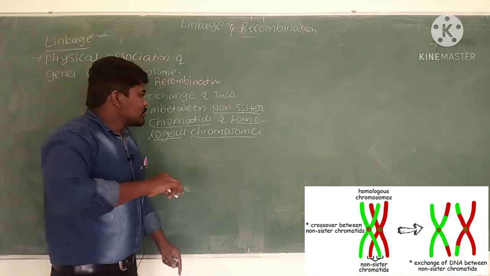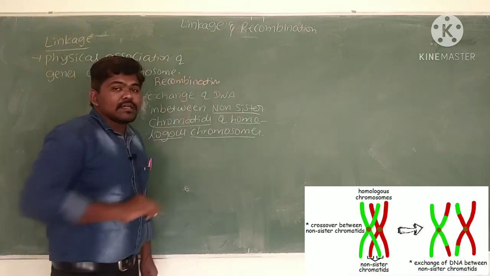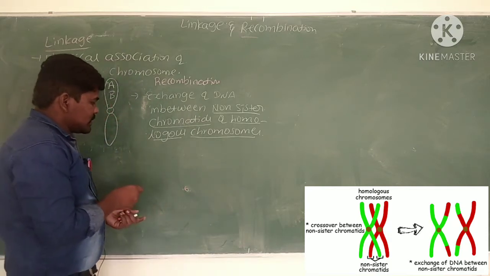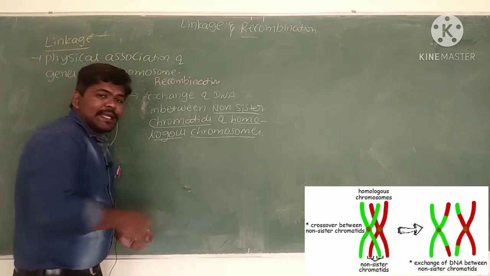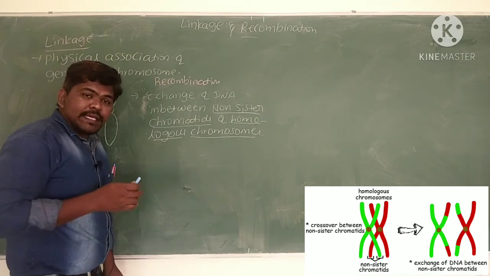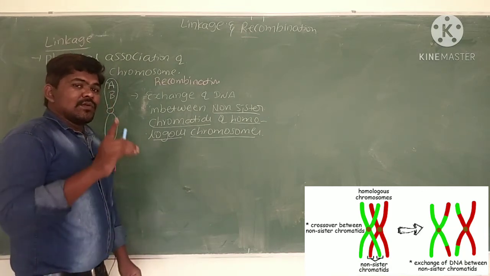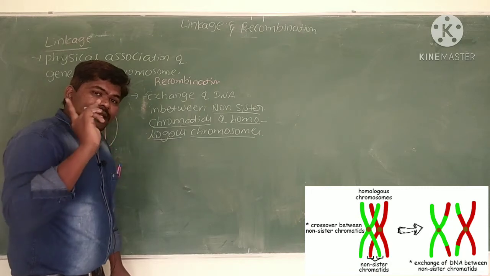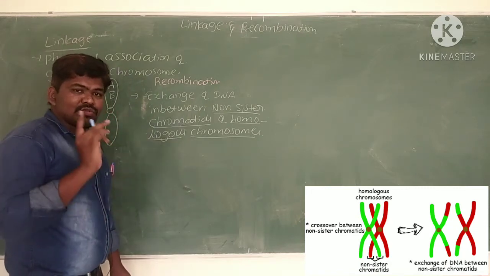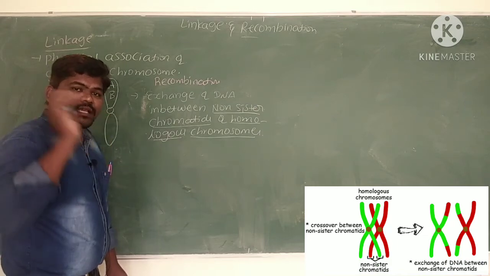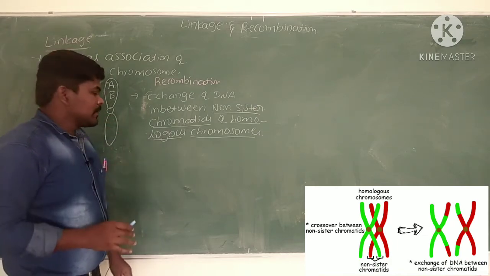First, you should understand what non-sister chromatids are and what homologous chromosomes are. In the human body, each chromosome occurs in a pair. Chromosome number 1 occurs in a pair, meaning 2 chromosomes, the same chromosomes which contain the same genes at the same place or same loci.